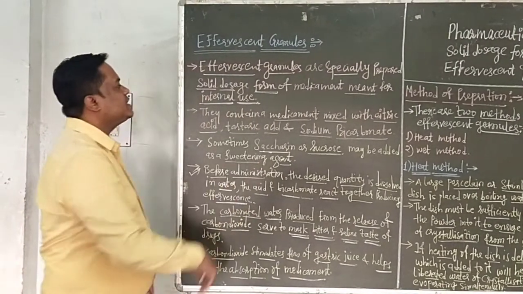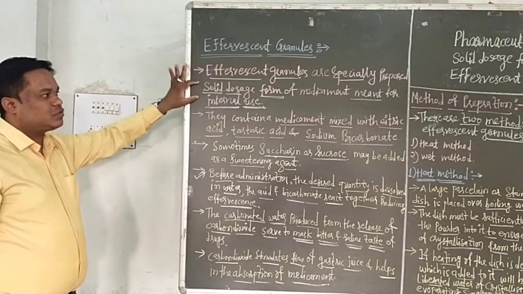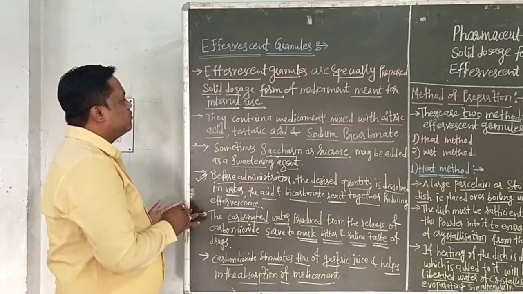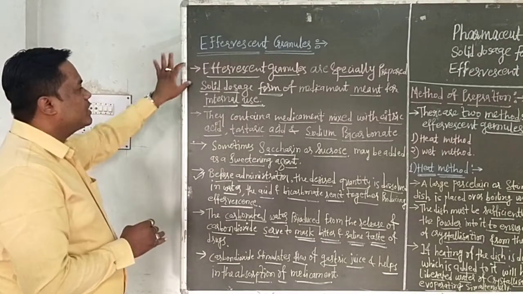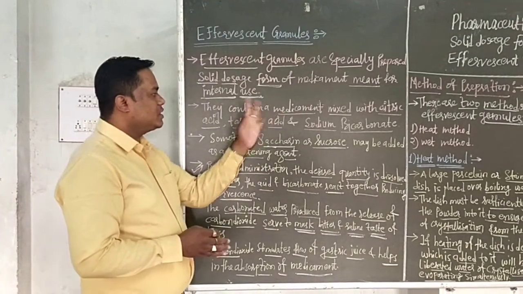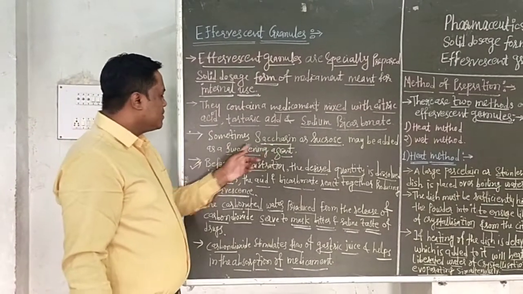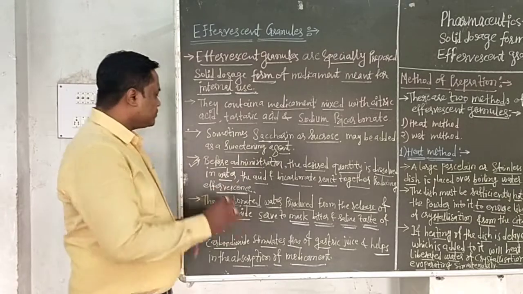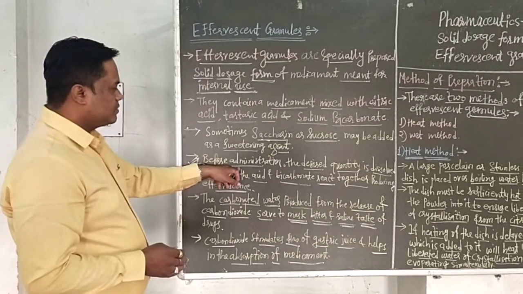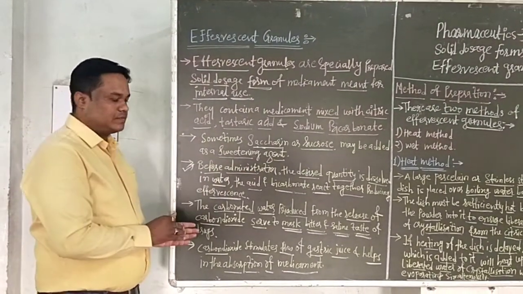So this is the basic introduction of effervescent granules. Simply, effervescent granules are a solid dosage form of medicament meant for internal use. The main ingredients are citric acid, tartaric acid, and sodium bicarbonate, mixed with the medicament. Sometimes saccharin or sucrose may be added as a sweetening agent. How to take these granules? Before administration, the desired quantity is dissolved in water.